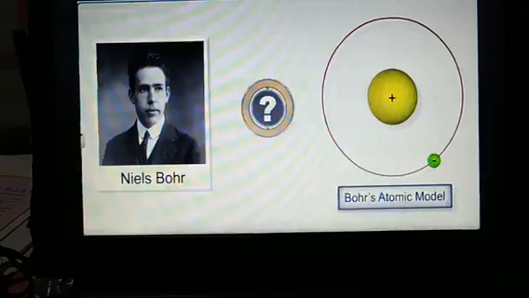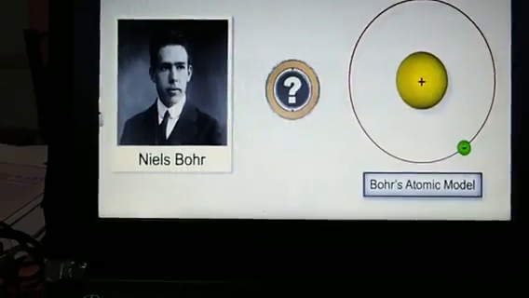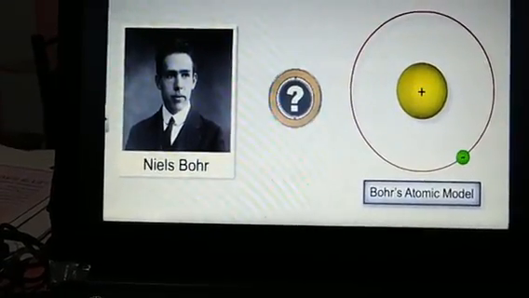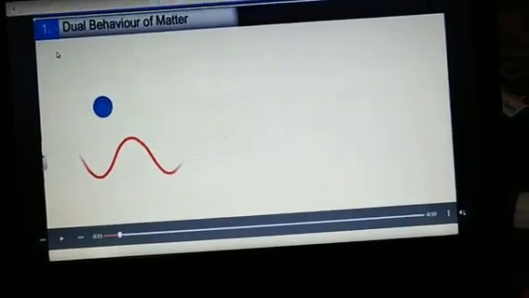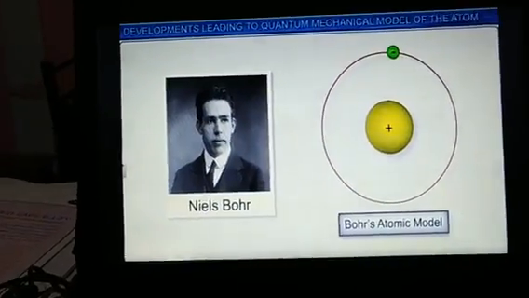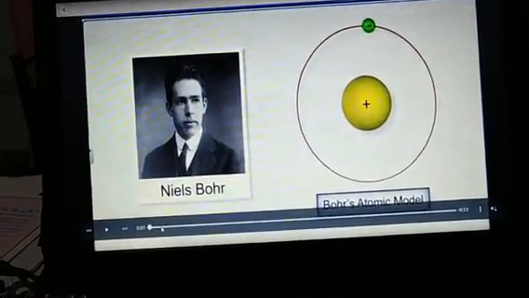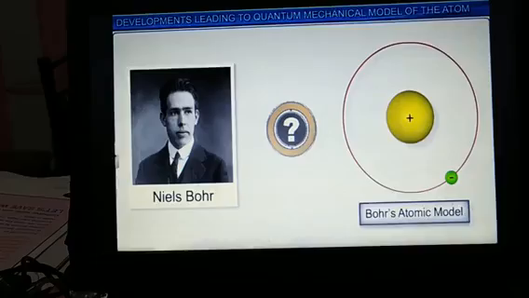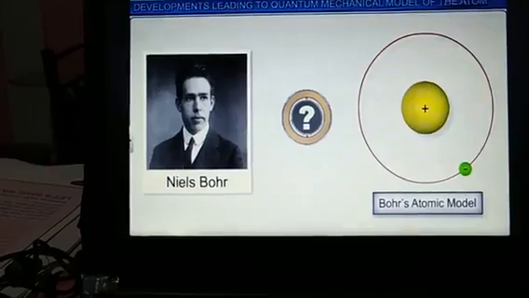But Balmer designed an experiment with a series of spectral lines, the Balmer spectral lines. Then Niels Bohr explained that electrons revolve in certain specific paths which are called orbits.